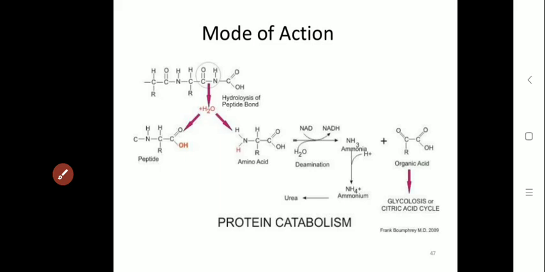Hydrolysis of the peptide bond releases a water molecule, and a peptide molecule and amino acids are separated. In further processing, through protein catabolism, deamination is done, and after deamination different types of organic acids can be produced by this enzyme.